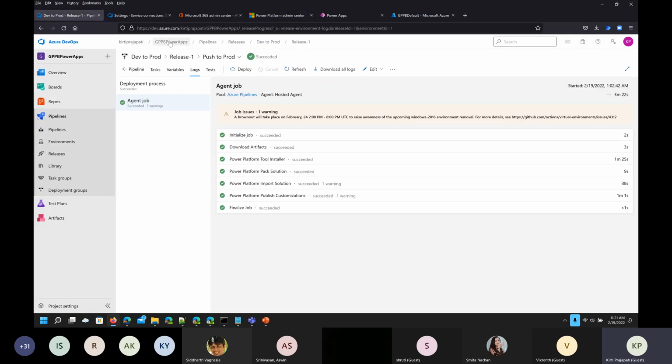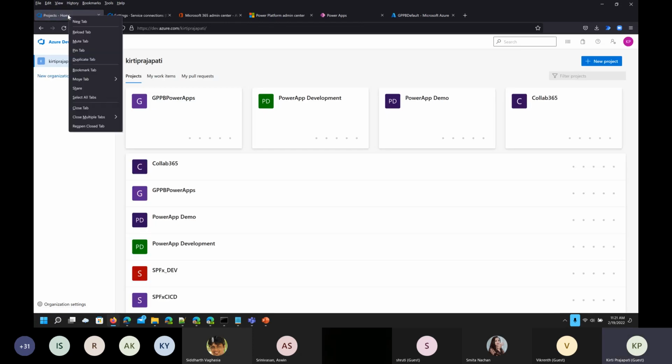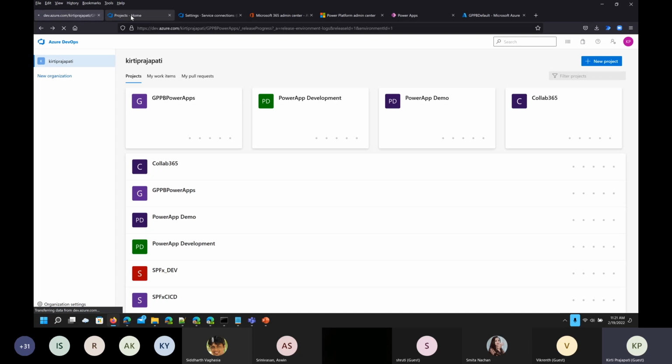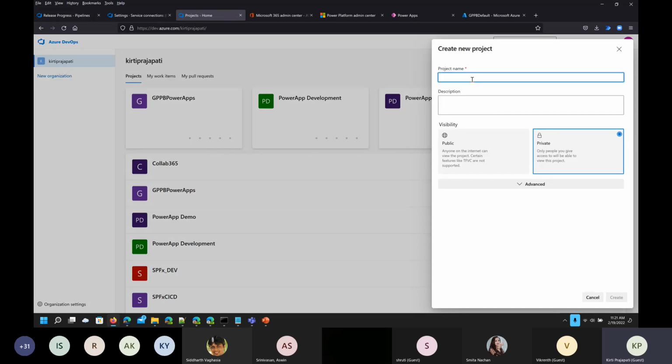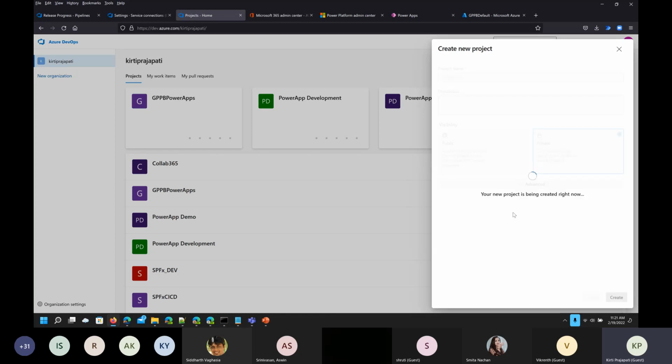So I am logged into Azure DevOps, and assuming that we do not have any projects created for now, or let me just duplicate this tab so I can have the reference of the older settings, right? So from here I'm just creating a new project, click on new project and GPPB name, and I'll keep this private and click on create.